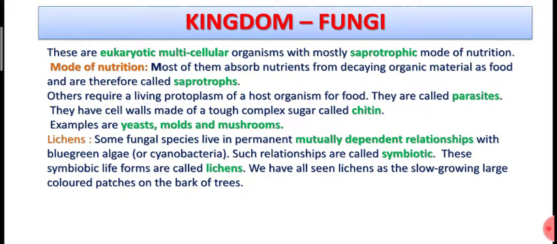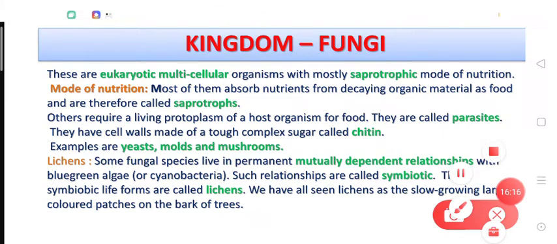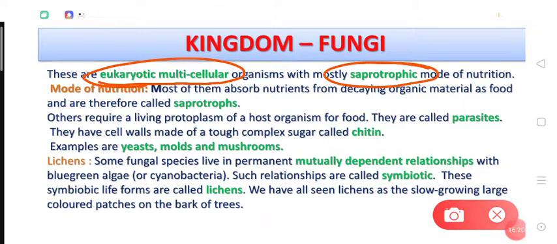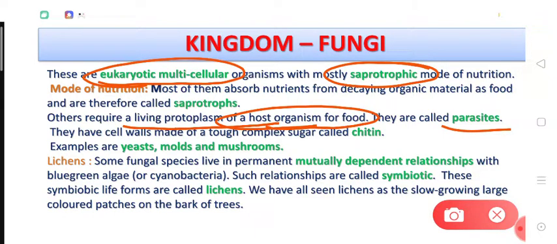All right, now if we talk about kingdom fungi, dear students, let's read about them. They are eukaryotic and multicellular, but their most prevalent mode of nutrition is the saprotrophic mode of nutrition, right? They may also be parasites when they are living inside the body of some host organisms, right? They have cell walls, and the cell wall is made up of a complex sugar known as chitin, right? Yeast, molds and mushrooms are the examples of them.